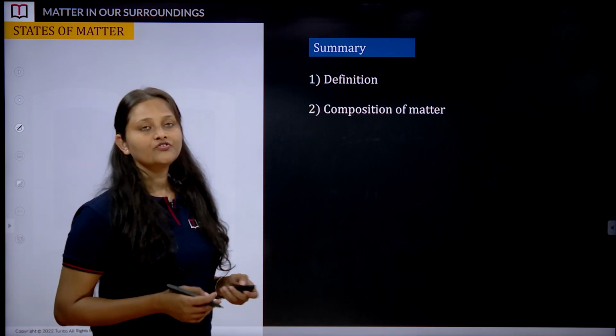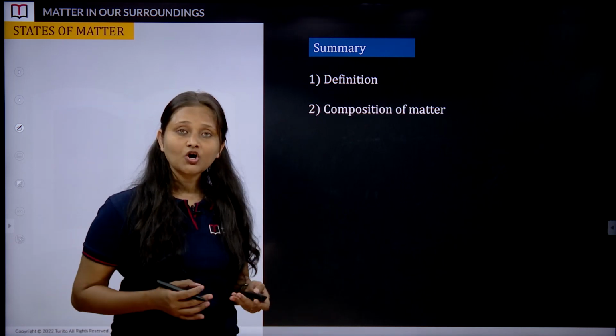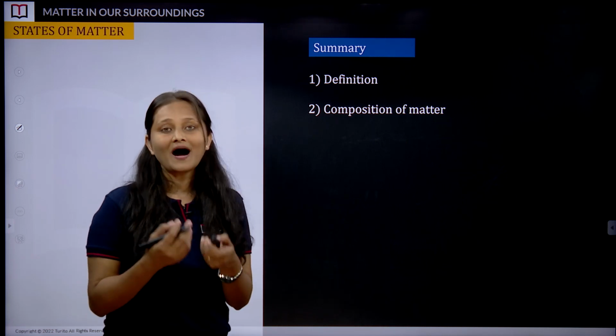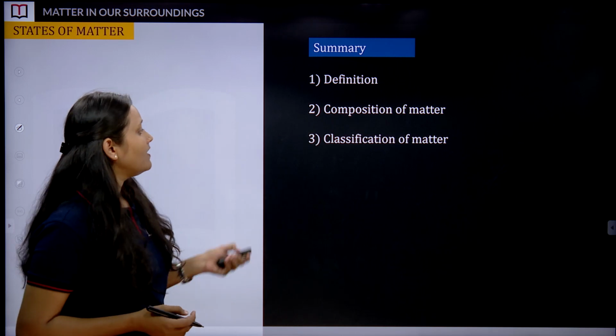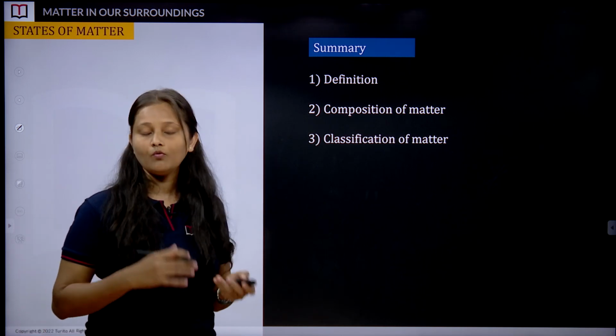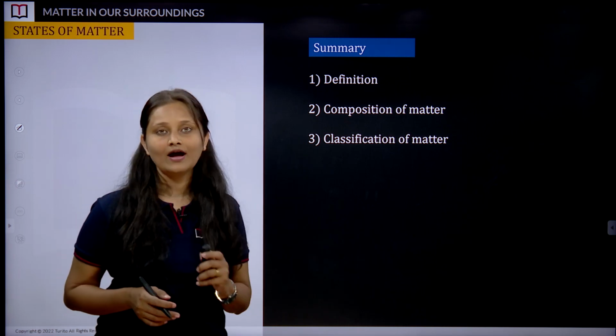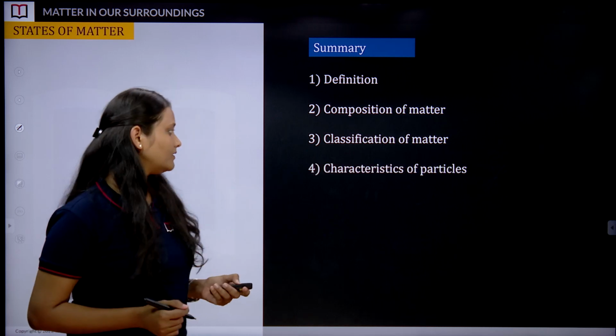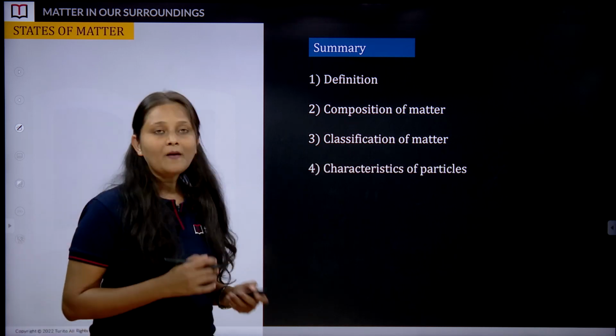Then what is the composition of matter? Matter consists of what? Yes, particles, right? So it has a particulate nature. Great. Then the classification of matter. I want answers from you all. What classifications have we studied? Physical classification and chemical classification, right? Great. Then the characteristics of particles.